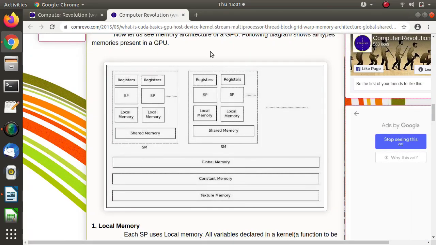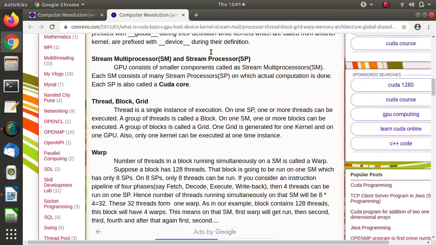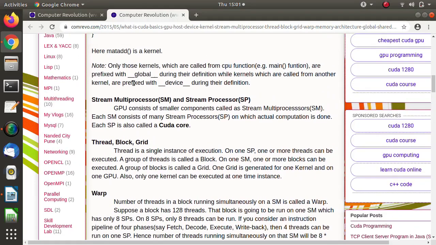Okay, now we will move to the other concepts. These are the processing units present in the GPU: stream multiprocessors, and inside each stream multiprocessor there are many stream processors, and each stream processor is called a CUDA core.